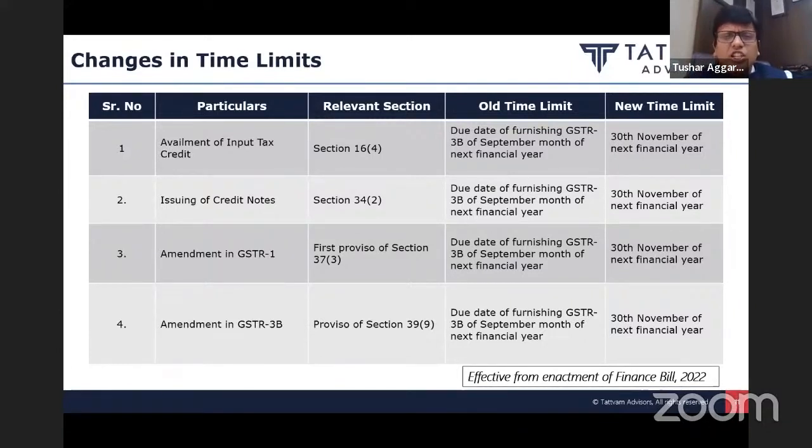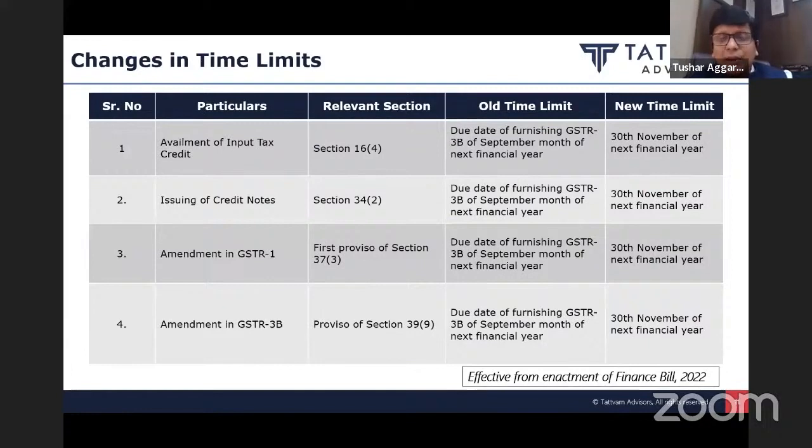Similarly, we have such restrictions for issuance of credit notes and rectification in returns. Now, they have extended this time limit to 30th November. Instead of the due date of furnishing of 3B of September month, the revised time limit is 30th November of the next financial year, and it's a very welcome relief.